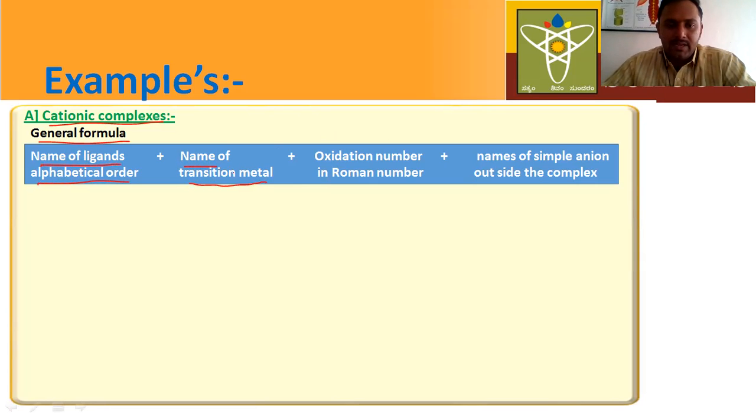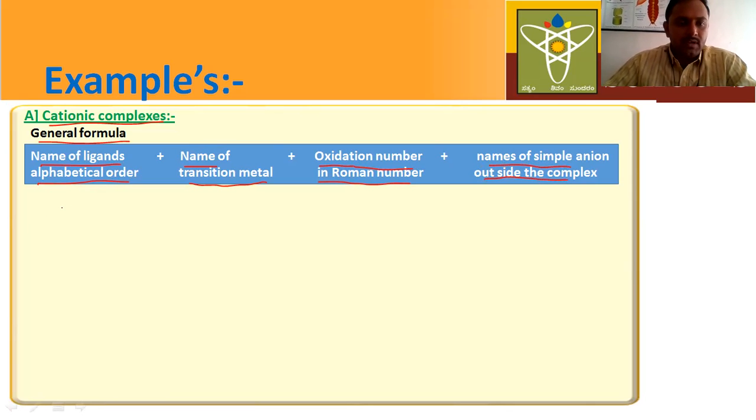After writing the name of the transition metal, next we have to write the oxidation number in Roman numerals. We have to calculate the oxidation number and then mention it in Roman numerals. After that, you have to write the name of simple anions outside the complex ion.